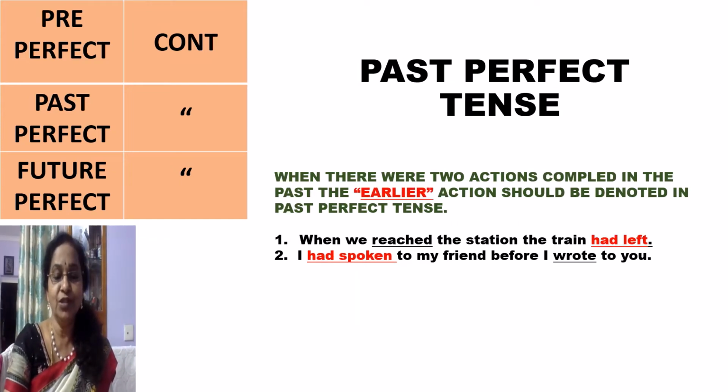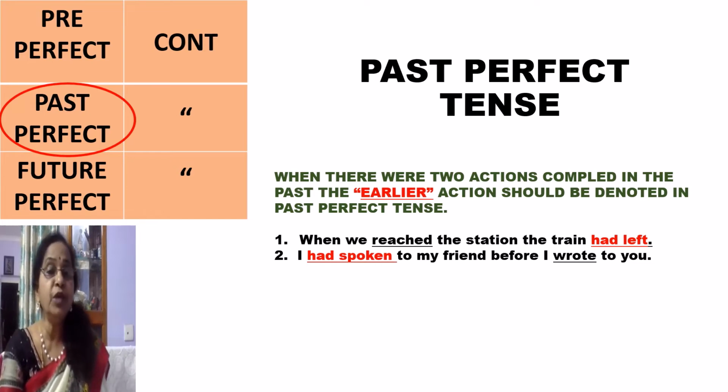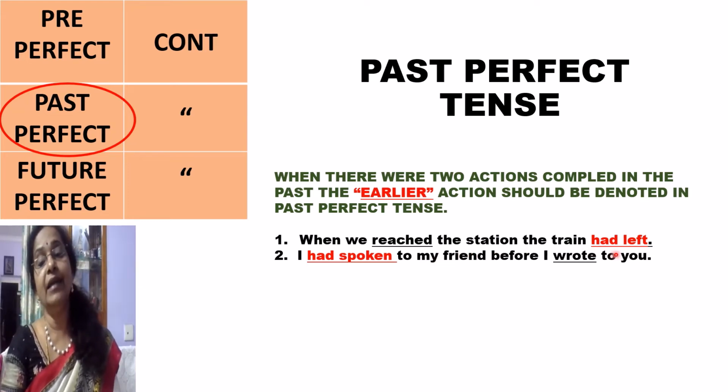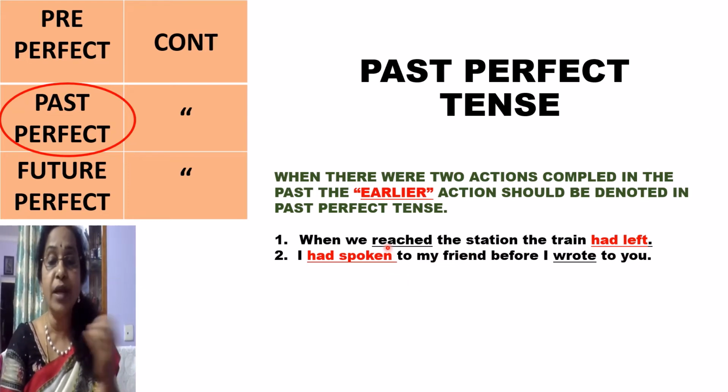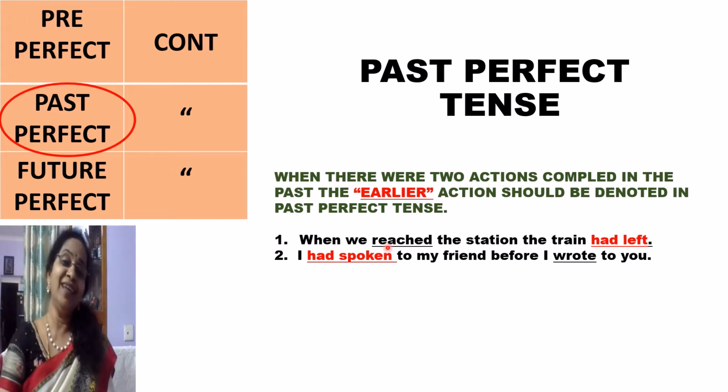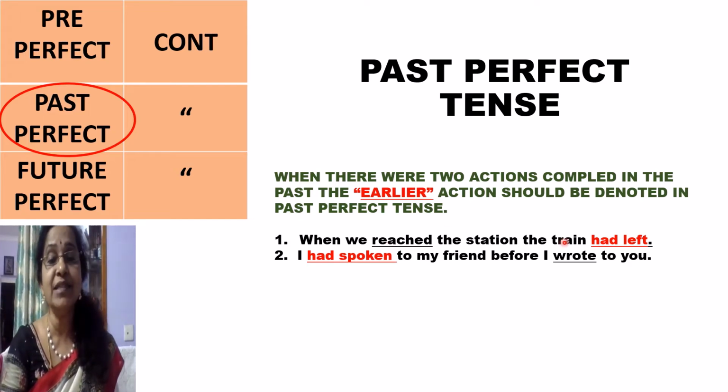Okay, let us move on to the next one, past perfect tense. So when do we use past perfect tense? When there were two actions completed in the past, the earlier action should be denoted in the past perfect tense. So imagine there are two actions completed. For example, if you see, when we reached the station, the train had left. So reach is one action which is completed, and then had left is another action which is completed. Both the actions are completed.